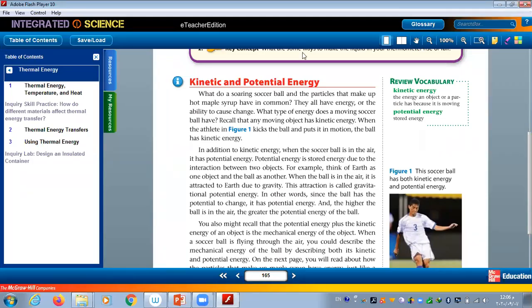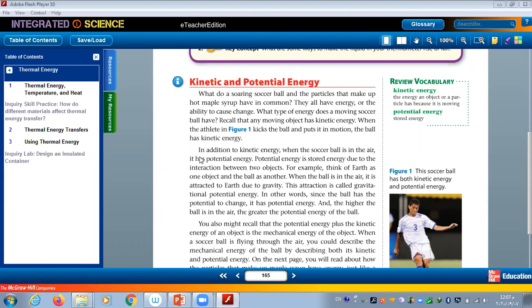Kinetic and potential energy. Who can remind us? Raise your hands. Who can remind us what we said about kinetic and potential energy? Okay, choose one. Abdullah Abdulaziz. You can unmute yourself. Yes, Abdullah, can you remind us, please, what we talked about, kinetic and potential?